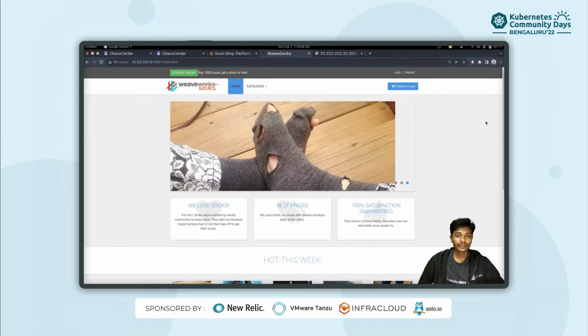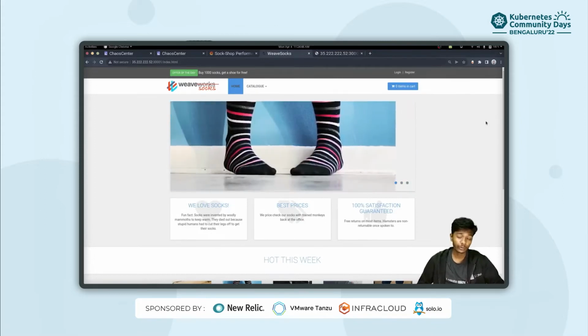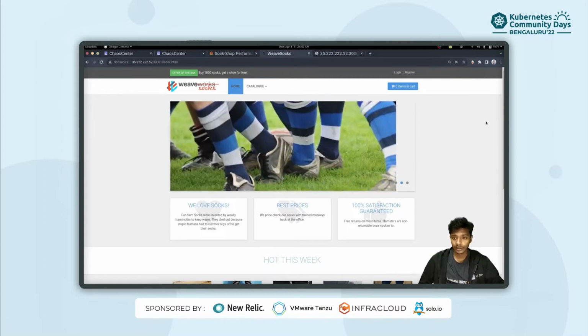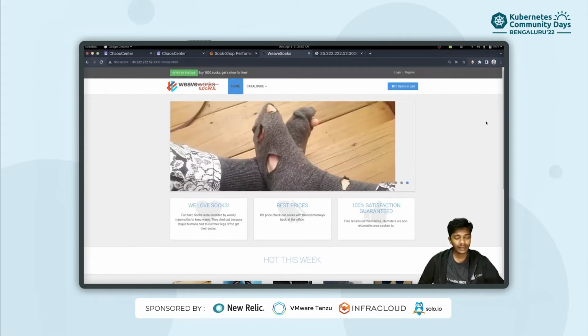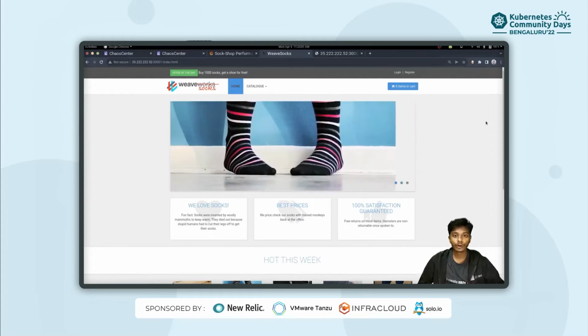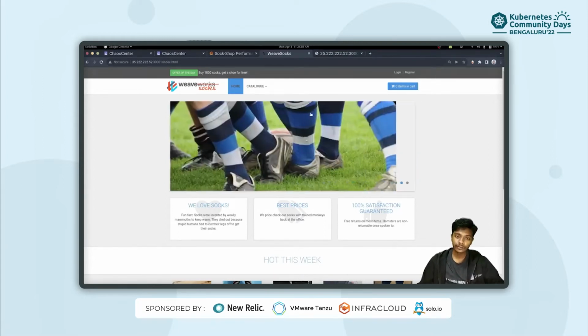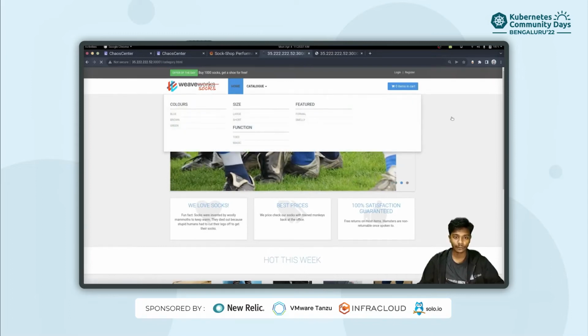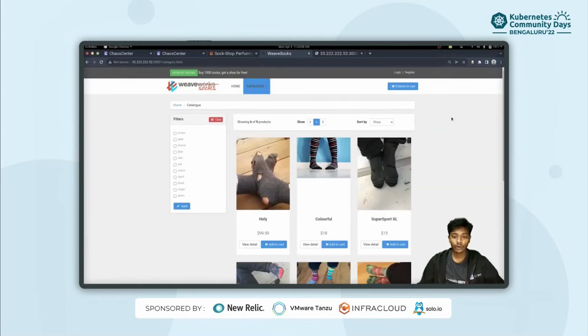So as part of this demo, we are going to inject some chaos into our SockShop application. What we are going to do today is perform one of the most popular LitmusChaos experiments called pod delete. And as the name of the experiment must be suggesting, we are going to delete some pods today, but which pods? Well, as part of this SockShop application, you have a catalog. The catalog lists down all the socks which you can currently buy.